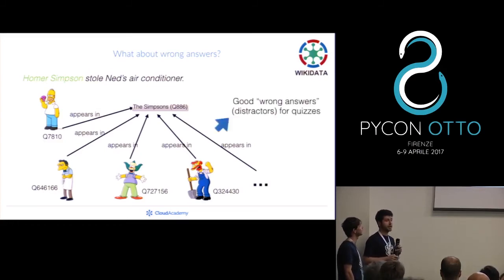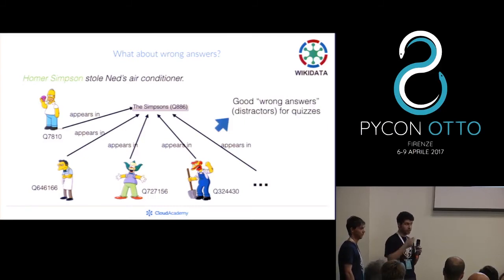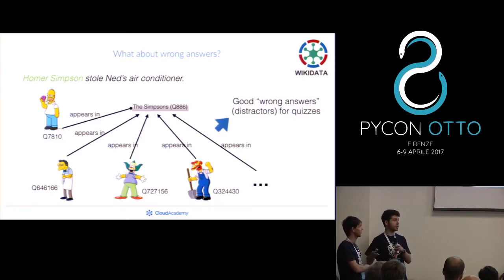This is the idea behind all of this. I didn't show this specifically, but we can also keep track of several more pieces of information about these entities, for example, if they are male or female characters, so that you can limit the wrong answers that you propose only to those of the same gender as the one you have removed.